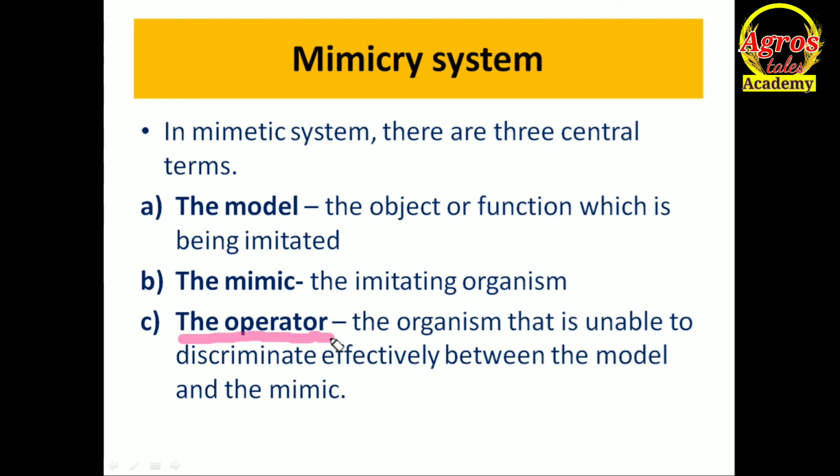If farmer has complete knowledge about different types of weeds or plants, they can easily differentiate model and mimic, means crop and weed. And if they can identify their weed in vegetative condition as well as maturity condition, they can uproot it or kill it so that there will be no increase in population of the weed or mimic. So if farmer is unable to discriminate effectively between model and the mimic, there is a problem. Mimic will increase its population.